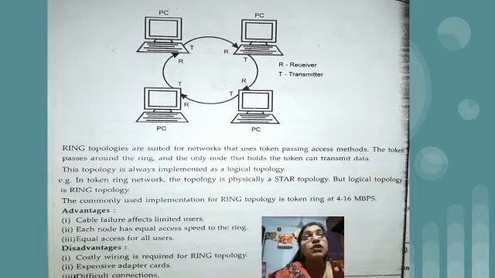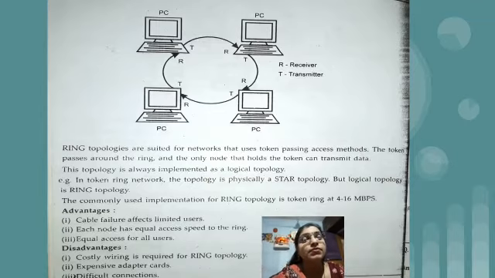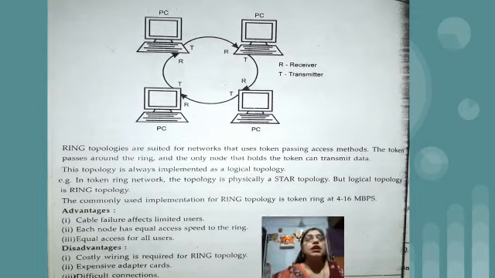After that, what are the advantages of ring topology? First one is cable failure affects limited users. It means if the cable between two neighbors fails, then those two neighbors will not be able to communicate. The others that are connected can send and receive the data. So cable failure affects limited users, not all the users. Each node has equal access speed to the ring. Speed of transmission will be the same for each and every computer. Next advantage is equal access for all the users.